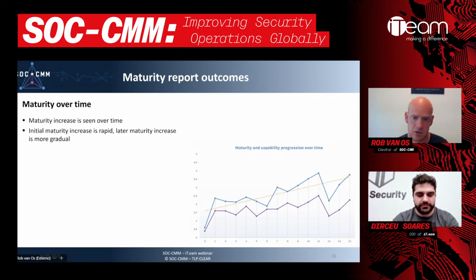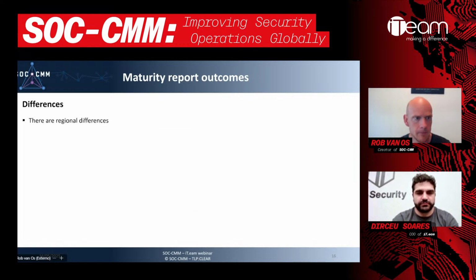And this does not happen automatically. It's something that should be understood very well. Maturity does not happen automatically. You have to make a conscious choice to increase maturity in the SOC, which requires effort, insight, and direction in terms of continuous improvement. So that's again where SOC CMM can provide the insight and the direction for the SOC to take to grow your maturity. It does not happen automatically.